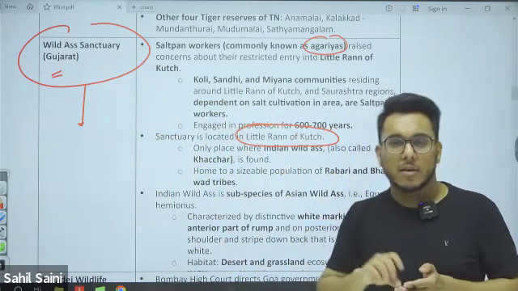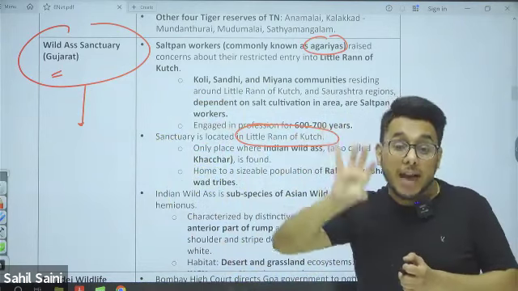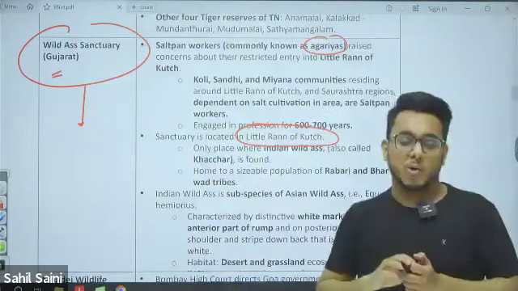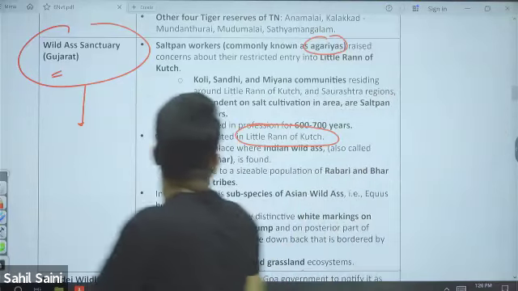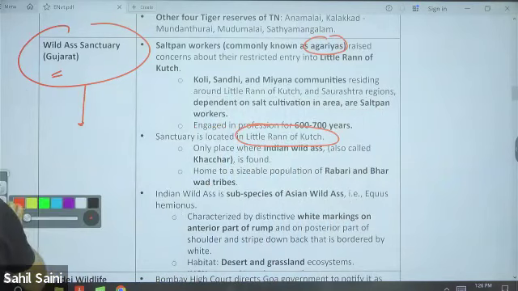Now, the salt pan workers, which are called agarias, were not allowed entry in this particular sanctuary. Therefore it was in the news.